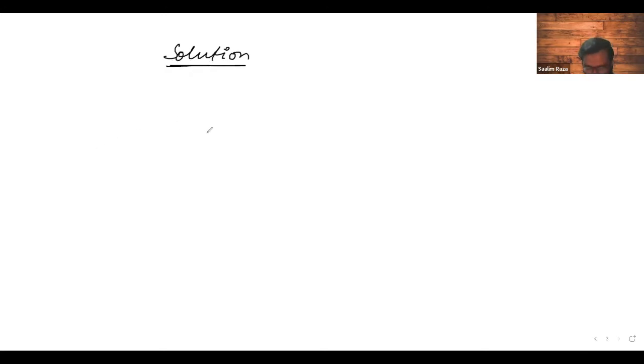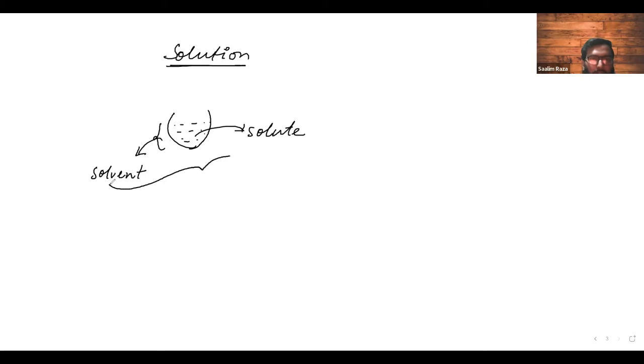What is a solution? A solution is a mixture of solute and solvent. Just a second, let me say this is solute. Each and everything is very much planned. This is solute, and this is solvent. Adding these two makes solution.